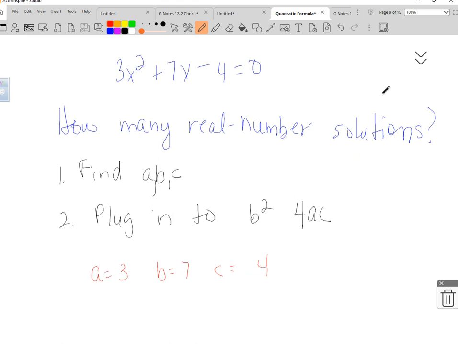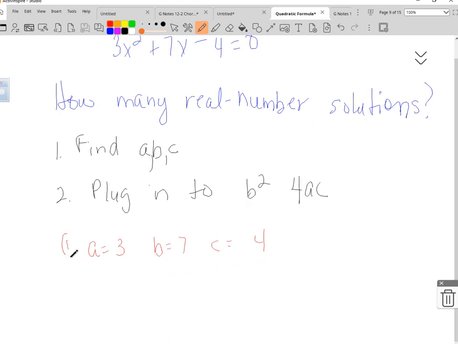So here, that was step 1. Step 2, b squared, so 7 squared minus 4 times A times C. You can do all of this on your calculator. 7 squared minus 4 times 3 times 4 equals.